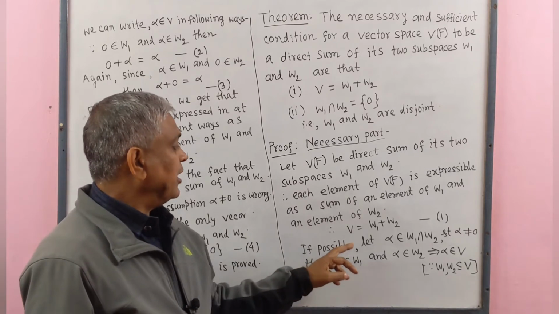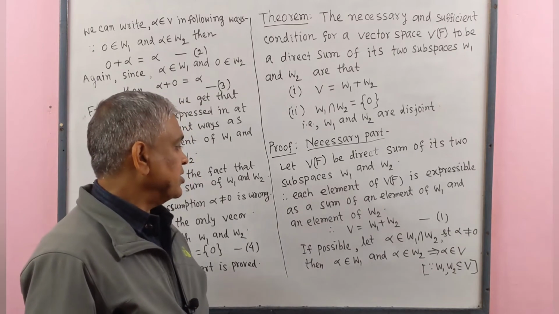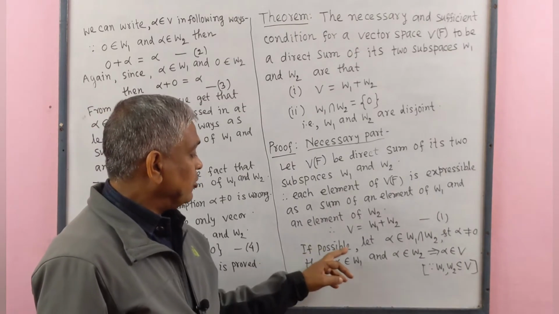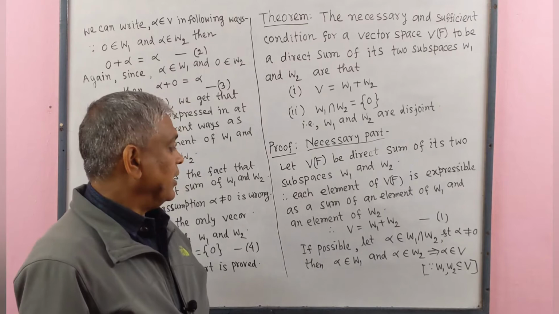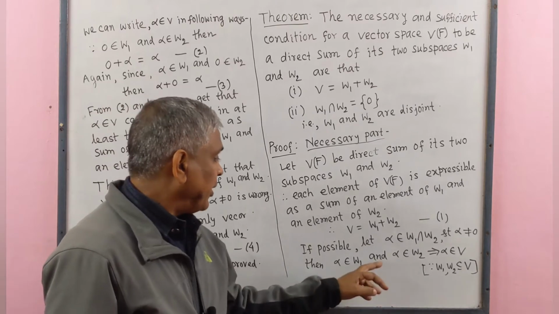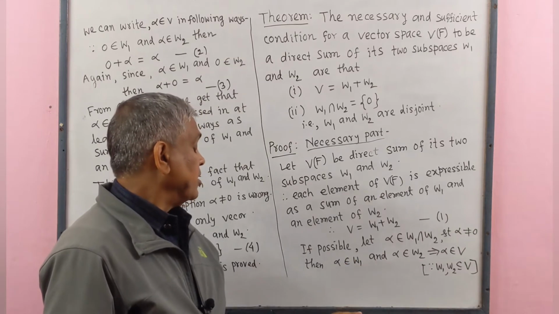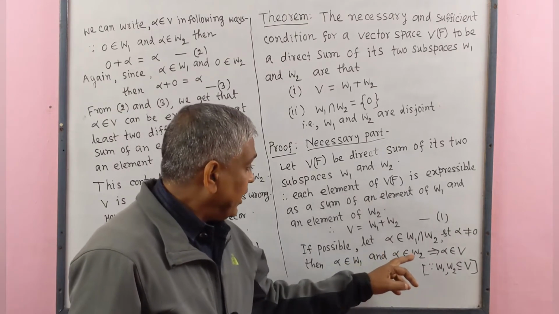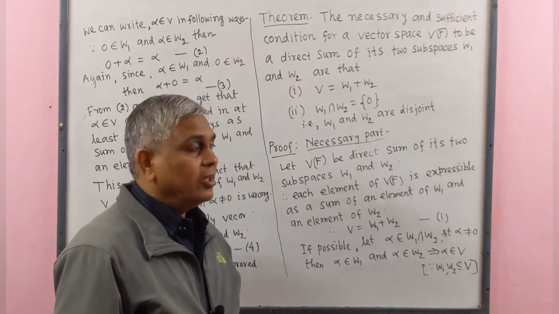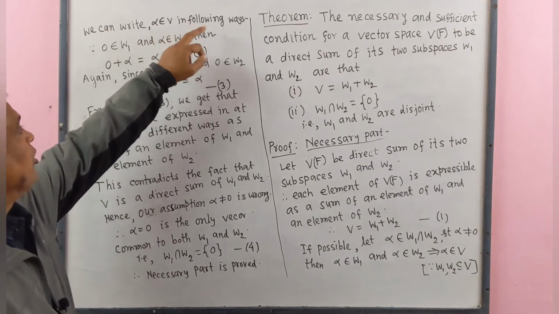If possible, let alpha belongs to W1 intersect W2 such that alpha not equal to 0. Then alpha belongs to W1 and alpha belongs to W2, implies that alpha belongs to V, since W1 and W2 are subsets of V. We can write alpha belongs to V in following ways.